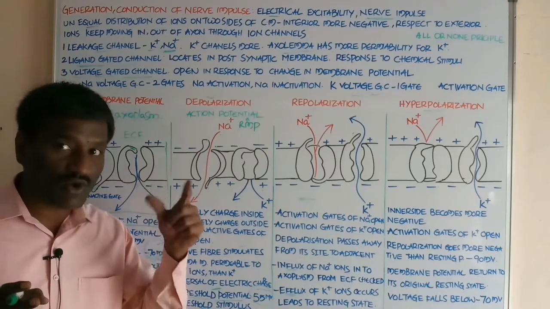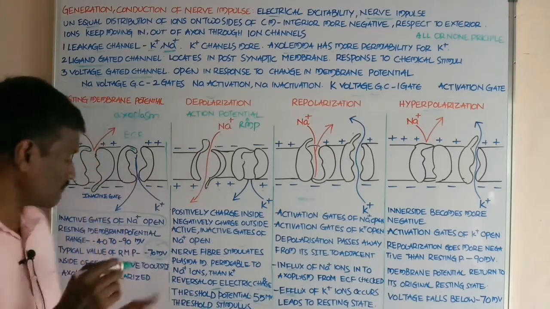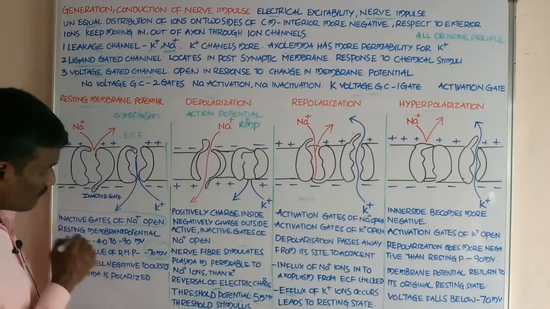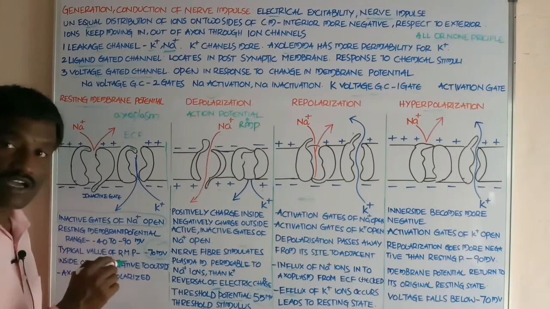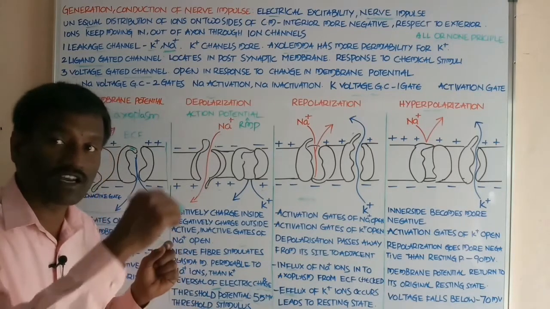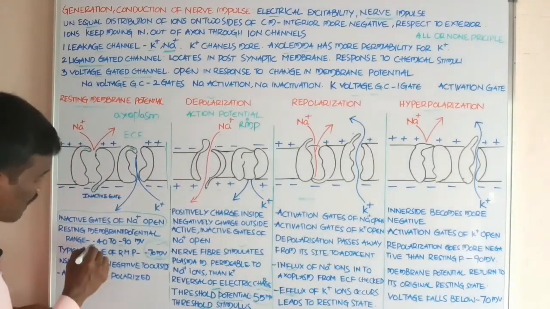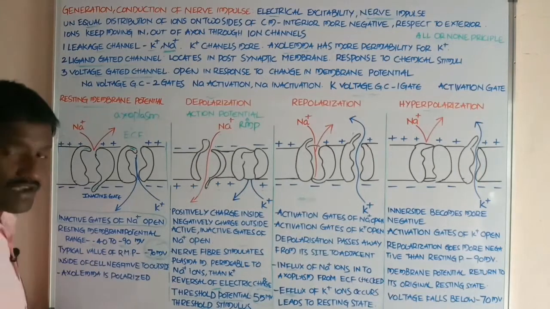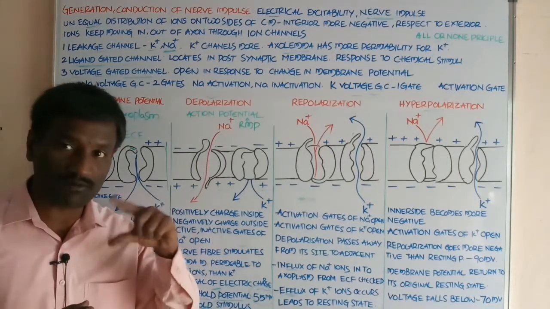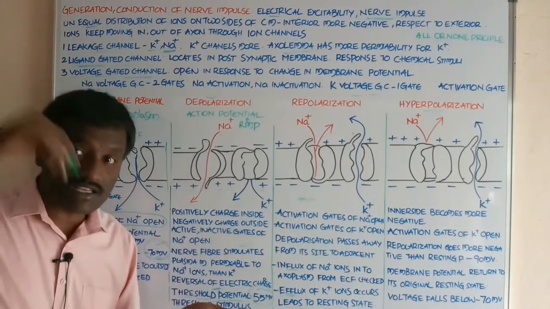What is the value of the resting membrane potential? It ranges between minus 40 to minus 90 millivolts. What is the typical value?